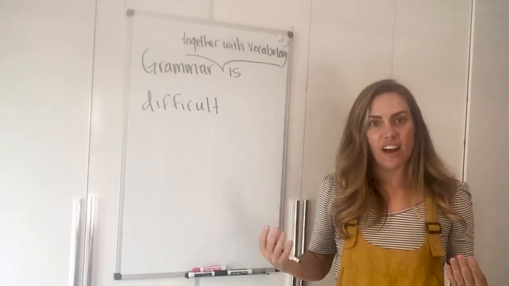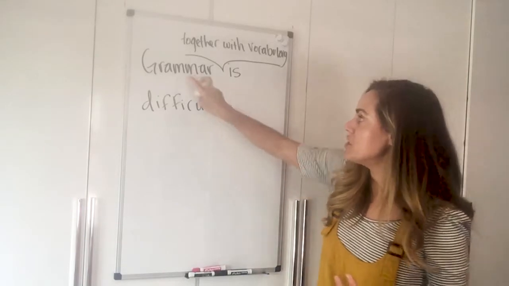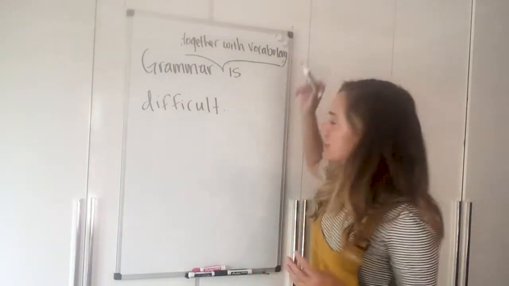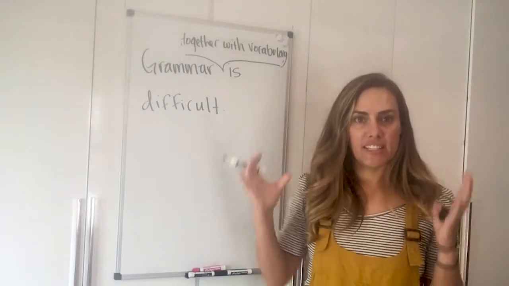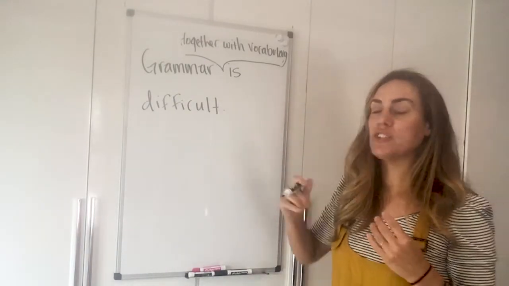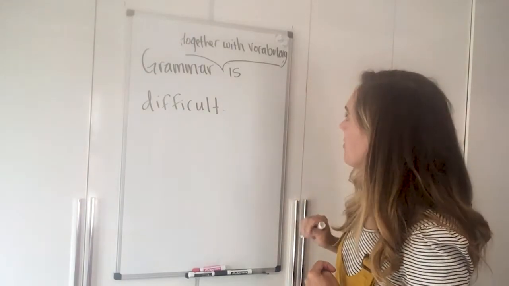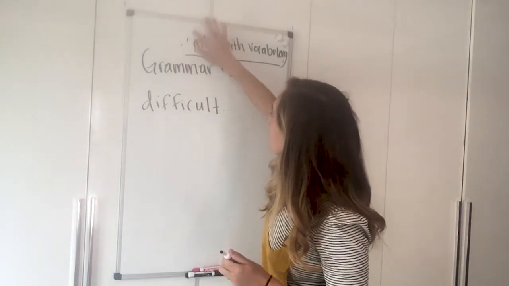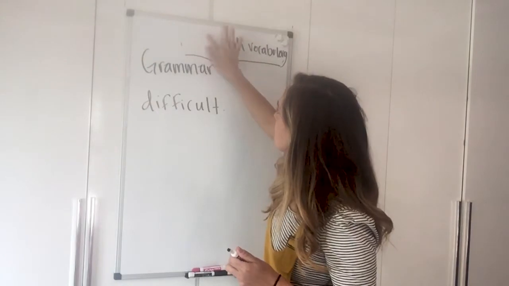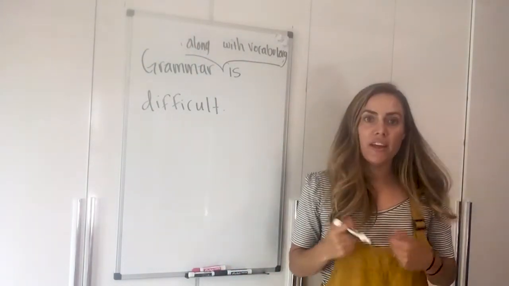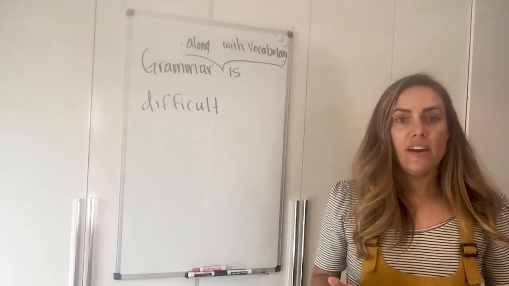It is not part of the subject. The subject is grammar, okay? So this is just extra information. It's not part of the subject, so the verb is still singular, okay? Or maybe I will say, instead of together, I might say along with, same thing, okay?